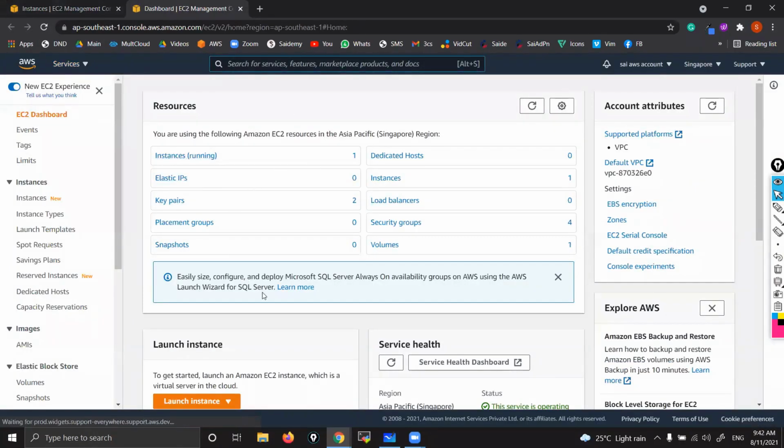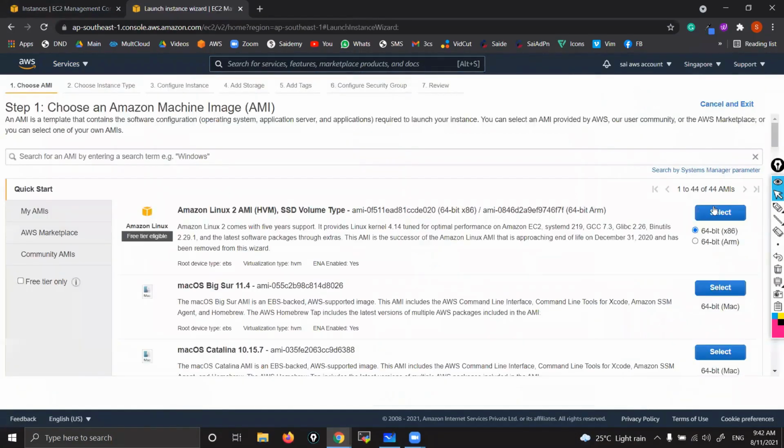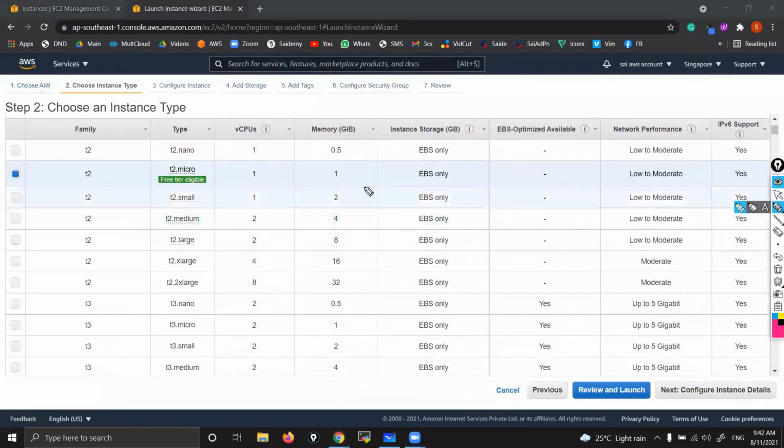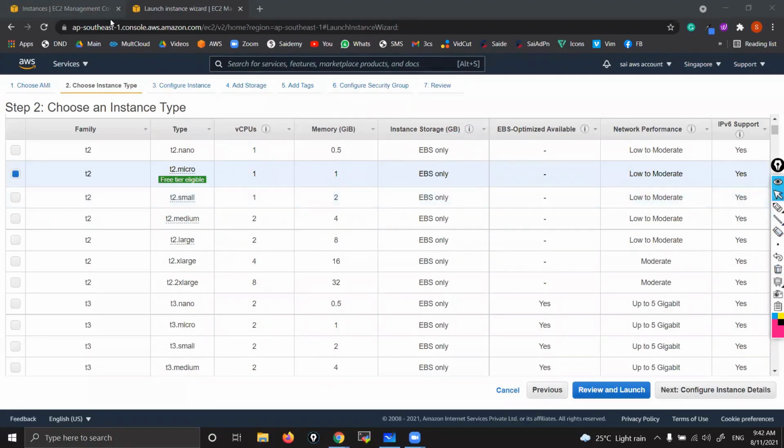Now here, see, launch instance. Observe carefully. T2 micro means 1 CPU core, 1 GB RAM. Now I want to increase to T2 medium. I want 2 CPU cores and 4 GB of RAM. T2 medium I want. So how to do it?